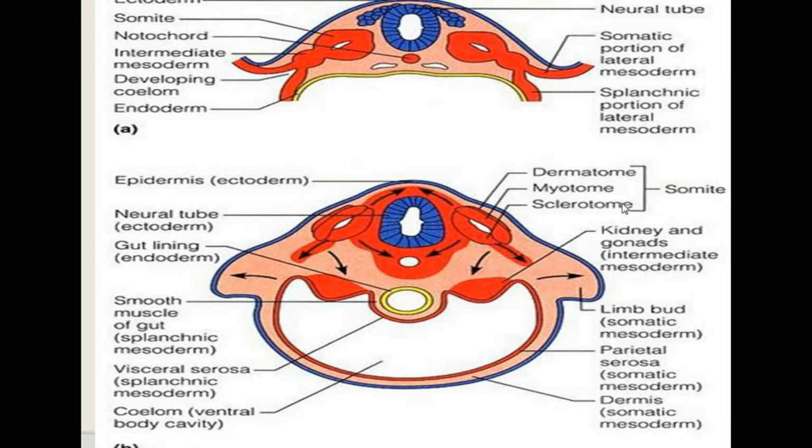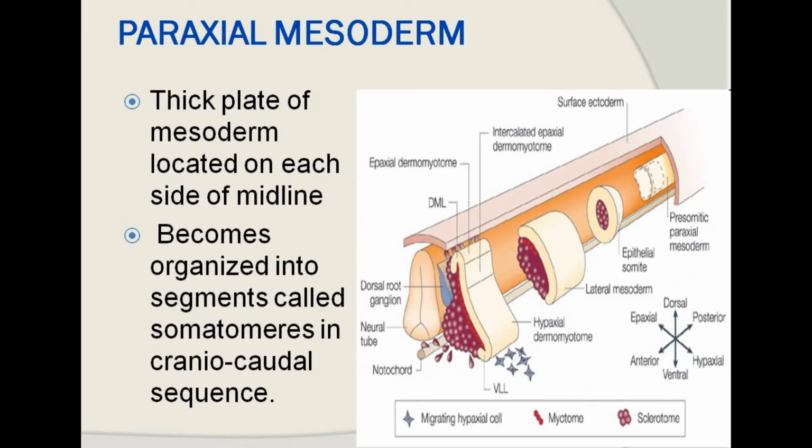And these somites are basically responsible for forming the connective tissue element, including the musculature, the dermis, and the connective tissue around the developing neural tube to form the vertebral column and the ribs. So they are basically responsible for the axial connective tissue element as well as the musculature of the developing embryo.